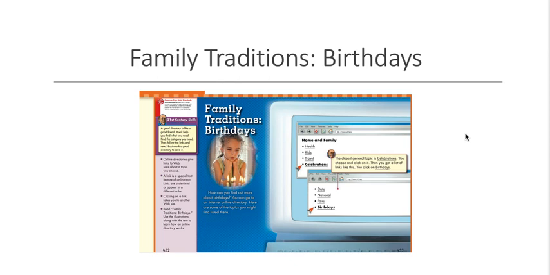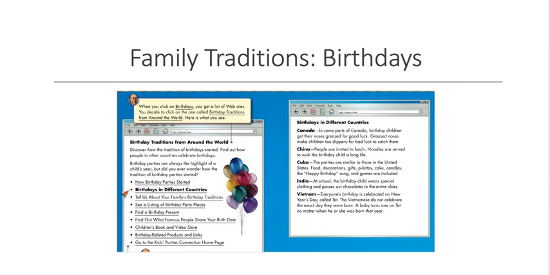You click on birthdays. So if we flip to the next page, you get this. So when you click on birthdays, you get a list of websites. You decide to click on the one called Birthday Traditions from Around the World. Here is what you see.